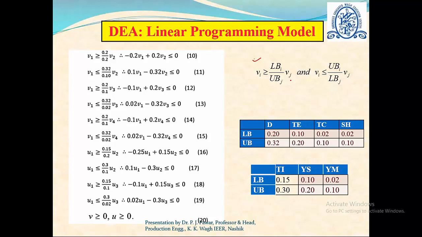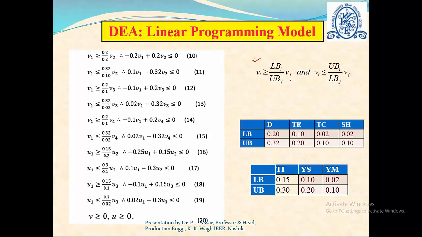The lower bound LBi is the lower bound value of the first attribute, which is 0.20, and the upper bound value of the second attribute is also 0.20, right? So I can write the expression as V1 is greater than or equal to 0.2 upon 0.2 into V2, right?